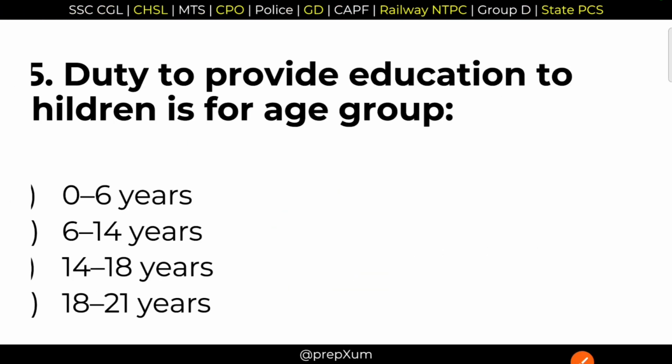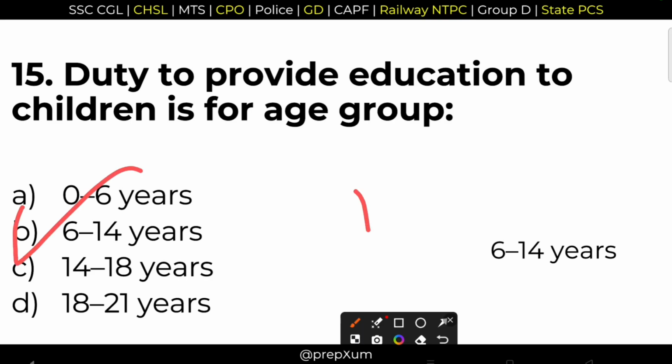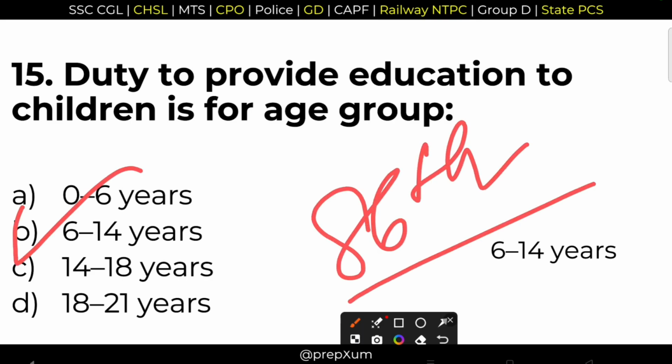Next question. 15. Duty to provide education to children is for the age group of 6 to 14 years. Option B, very important, and this is ensured by the 86th Constitutional Amendment Act. We already know that, and it is a fundamental right under Article 21A. This article is very important, and you have to remember that it's a fundamental duty as well.